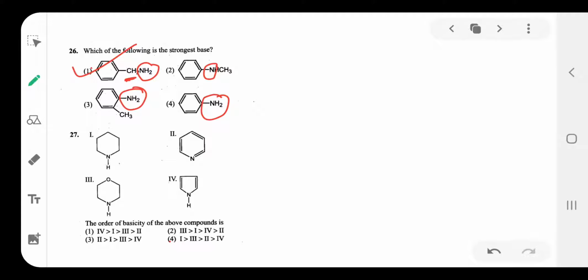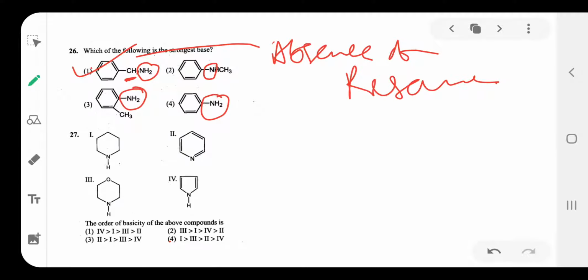Here resonance is absent in the first one, but in the remaining 2, 3, 4 resonance is possible. That's why the availability of the lone pair of electrons is less in the second, third and fourth. But in the first one resonance is not there, so availability is very high, so the basic character is also more for the first option.